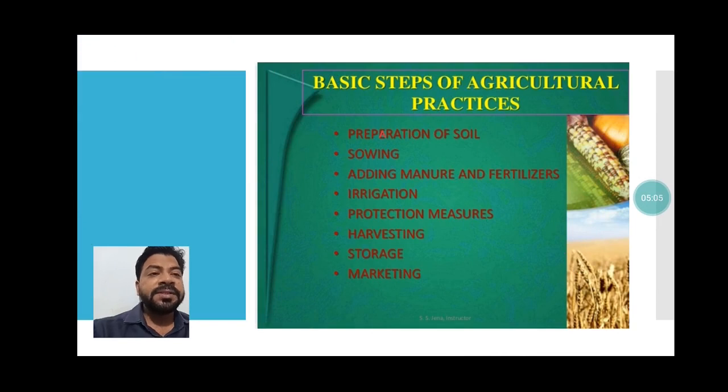These are the basic steps students require for agriculture. Okay, basic steps of agricultural practices. So first, before doing the cultivation, you will have to prepare your field. Okay, then the farmer used to sow the seed. After that, he or she adds the manure and fertilizer.